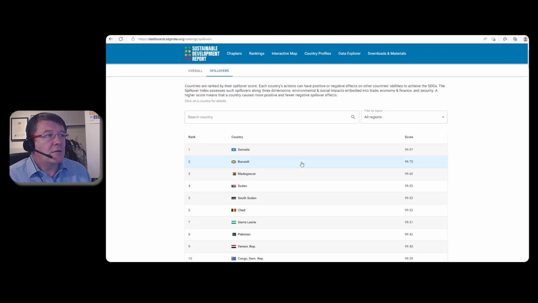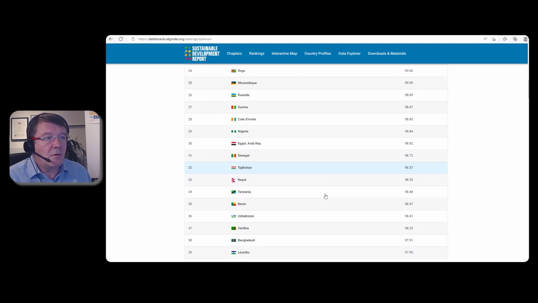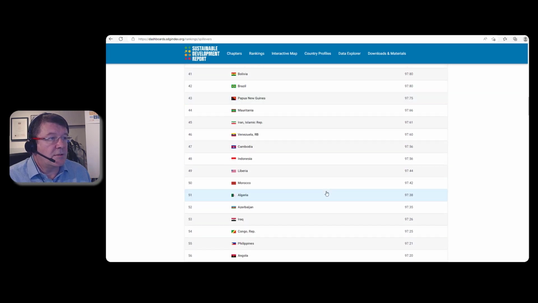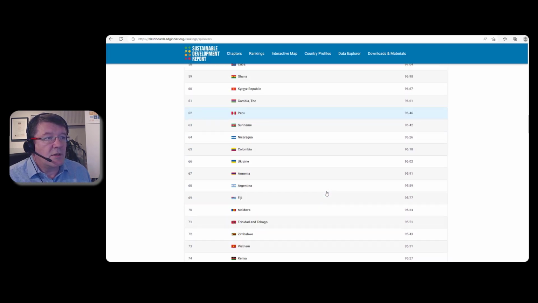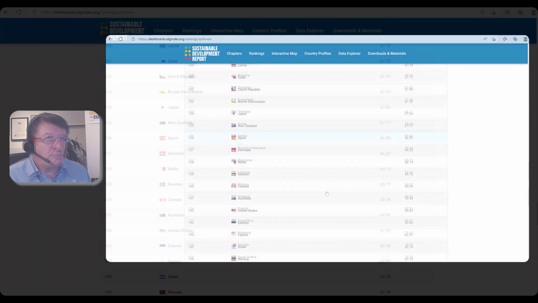So you can see here that some of the countries which wouldn't probably score very high on the regular score score very high on the spillover score, because they're not actually doing a lot of activities that are going to have negative impacts on the ability of other countries to achieve the SDGs. So when you go through them, you have to travel down quite a long way before you start dropping below 97%, 96%. You have to go down a long way till you start coming across European countries.